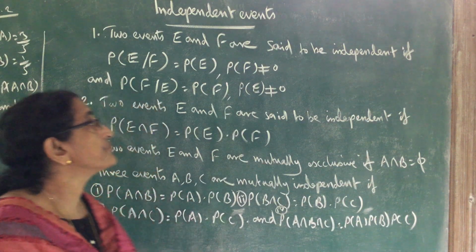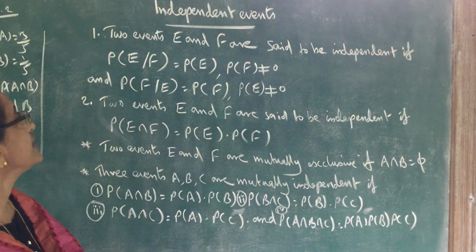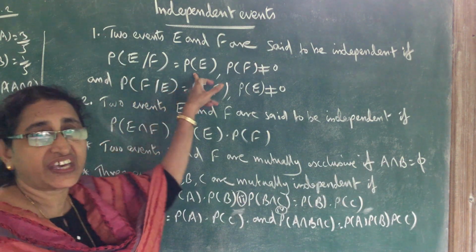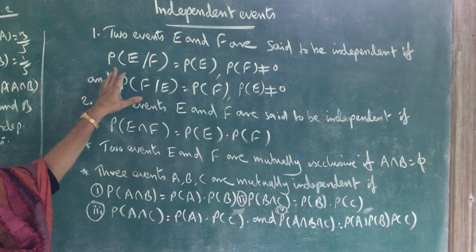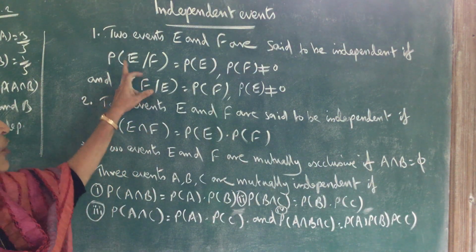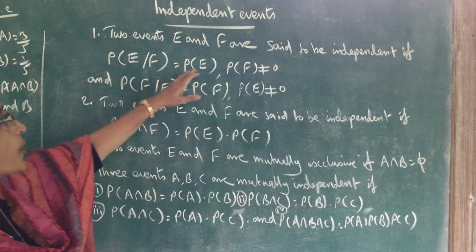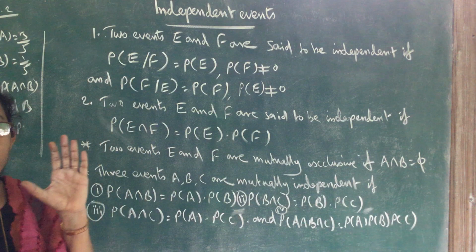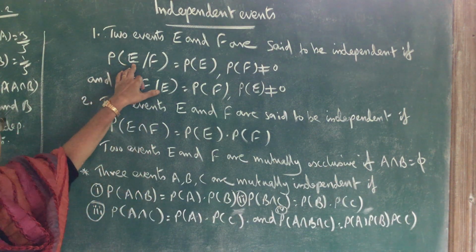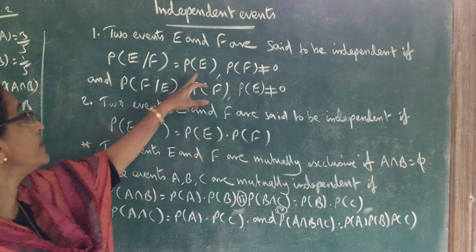Independent events. Two events E and F are said to be independent events if probability of E given F is equal to probability of E. That means the probability of the event E on the condition that F has occurred is equal to probability of E. That means the event F occurring does not affect the probability of E. That is why probability of E given F is equal to probability of E.